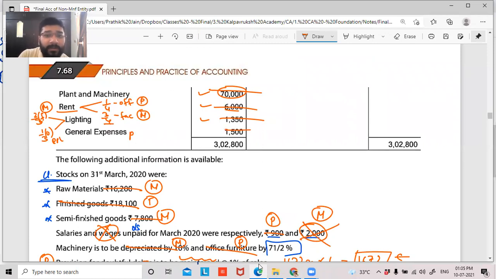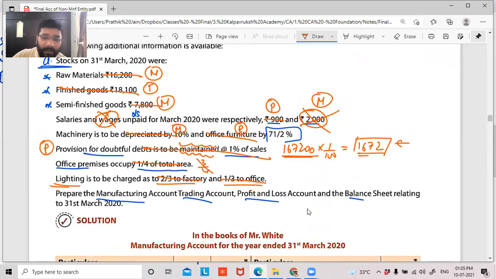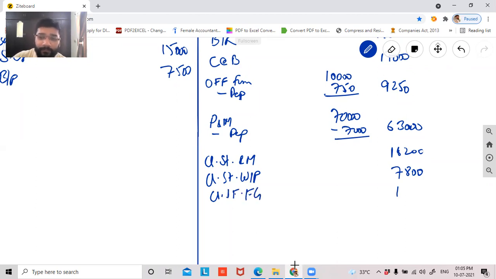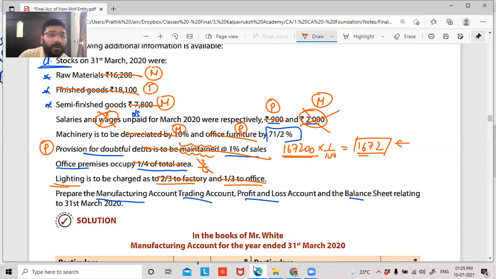And this also we already recorded in P&L. Okay. Stock, guys, please tell me one by one. Closing stock raw material. How much? Guys, please keep telling me. What is the closing stock of raw material? 16,200. What is the closing stock of WIP? 7,800. What is the closing stock of finished goods? 18,100. Okay. So all my raw material, closing stock, finished goods, everything recorded.